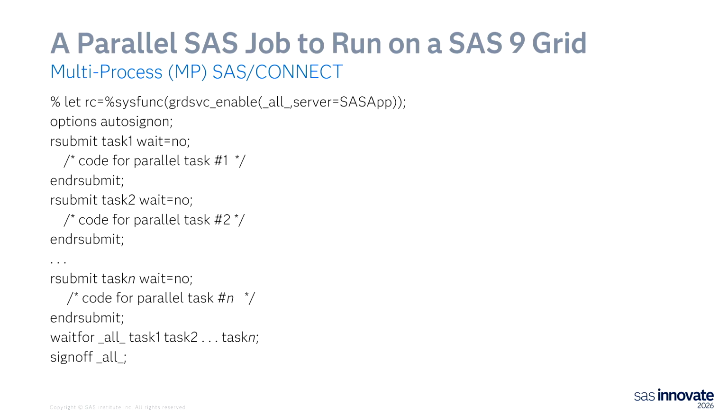So I know I've gotten personally that question a lot from customers that have done a lot of parallelization of code. Can we still run this on VIA, or do we have to completely restructure it? And the answer is you can run it on VIA as long as you modify your data locations. And it is dependent on this server equal, this SAS app being a valid context on the VIA side.